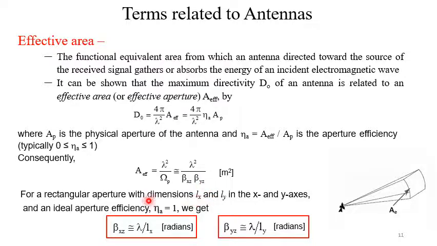Now for a rectangular aperture with dimensions Lx and Ly in the xy axis, and an ideal aperture efficiency assuming eta equal to 1, beta xz nearly equal to lambda by Lx and beta yz nearly equal to lambda by Ly.